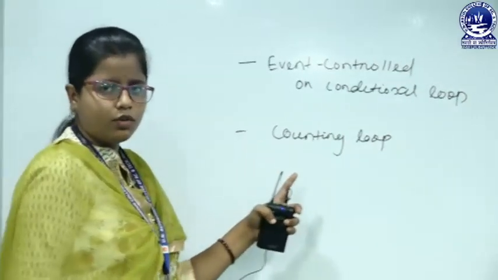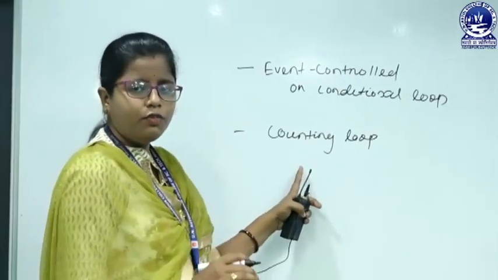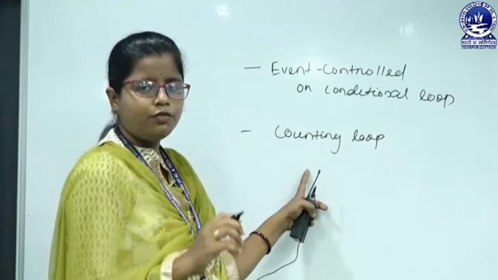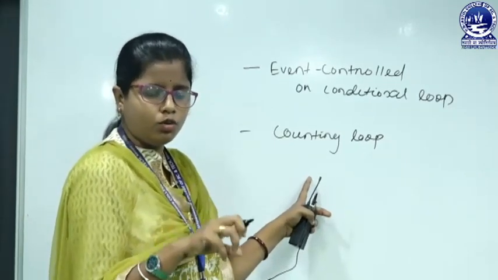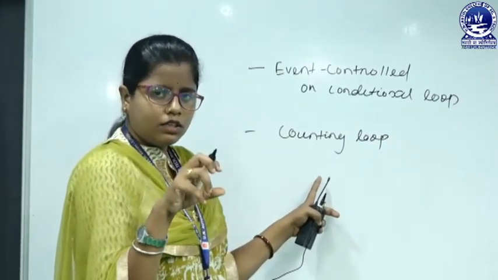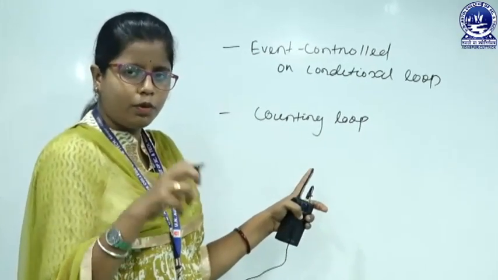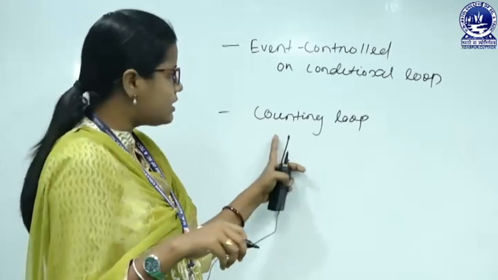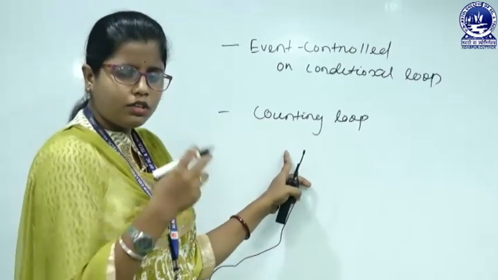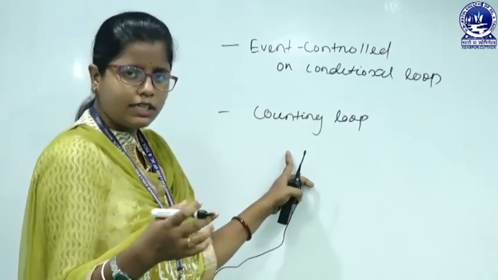In the counting loop structure, before the execution starts, before we go to the body of the loop, the computer knows how many times the loop body will get executed. So, that is the counting loop. We will go for this counting loop in our next class.